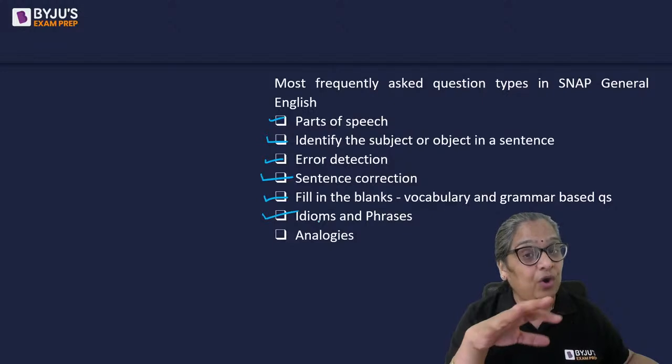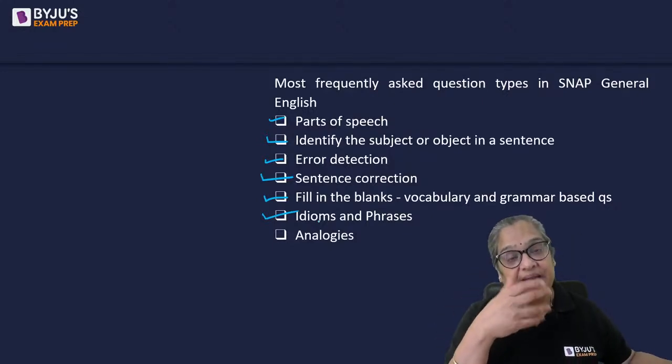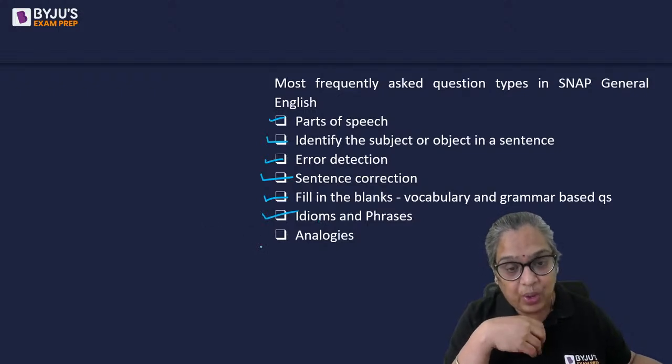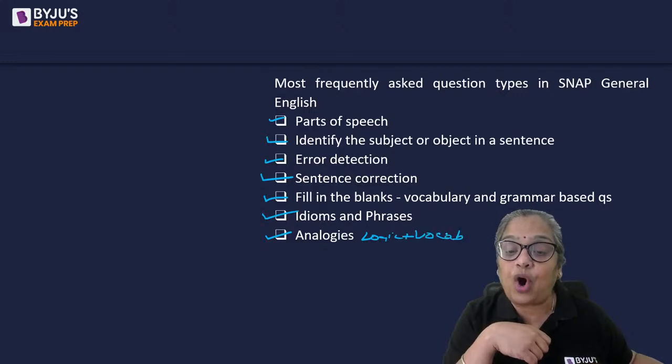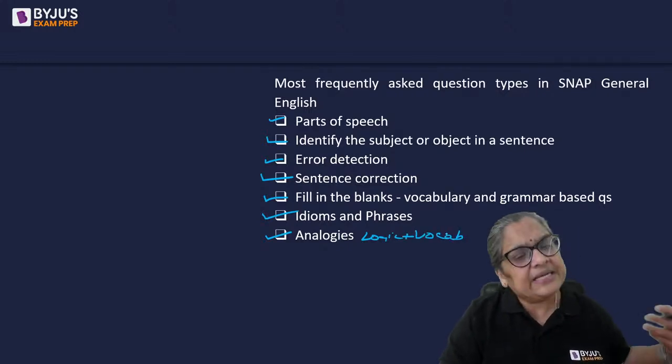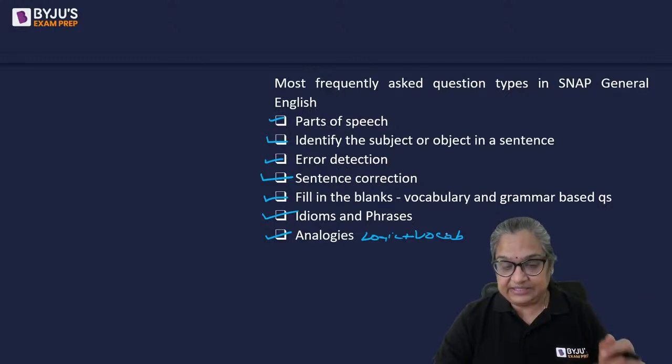So depending on how difficult they want to make the paper, this is what they will do. Analogies test both your logic and vocabulary, so that is a common trend of question setters. Sometimes they give you odd one out to know your knowledge of synonyms, that these words go together, this doesn't.